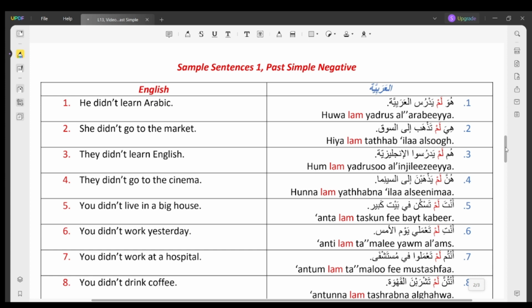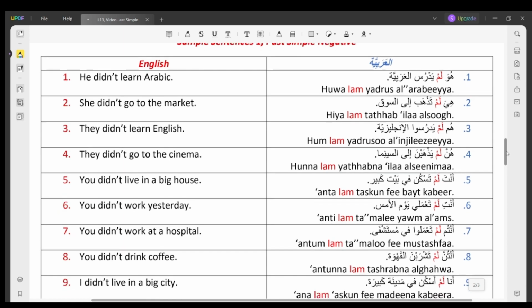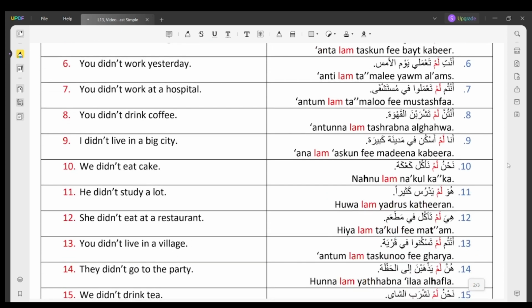Number 5. You didn't live in a big house. أنت لم تسكن في بيت كبير. Number 6. You didn't work yesterday. أنت لم تعملي يوم الأمس. Number 7. You didn't work at a hospital. أنتم لم تعملوا في مستشفى. Number 8. You didn't drink coffee. أنتن لم تشربن القهوة.